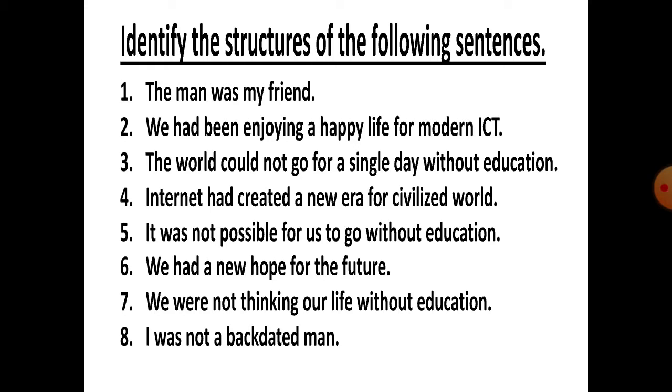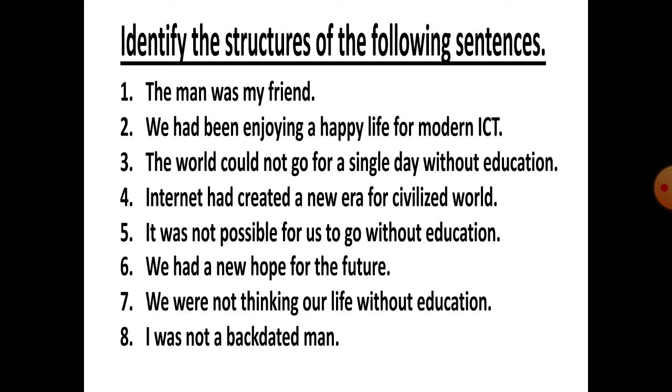We is the subject, had been is the auxiliary verb, enjoying is the verb with ing form, and it is first what? First continuous. Is it first continuous? No. It belongs to first perfect continuous tense.